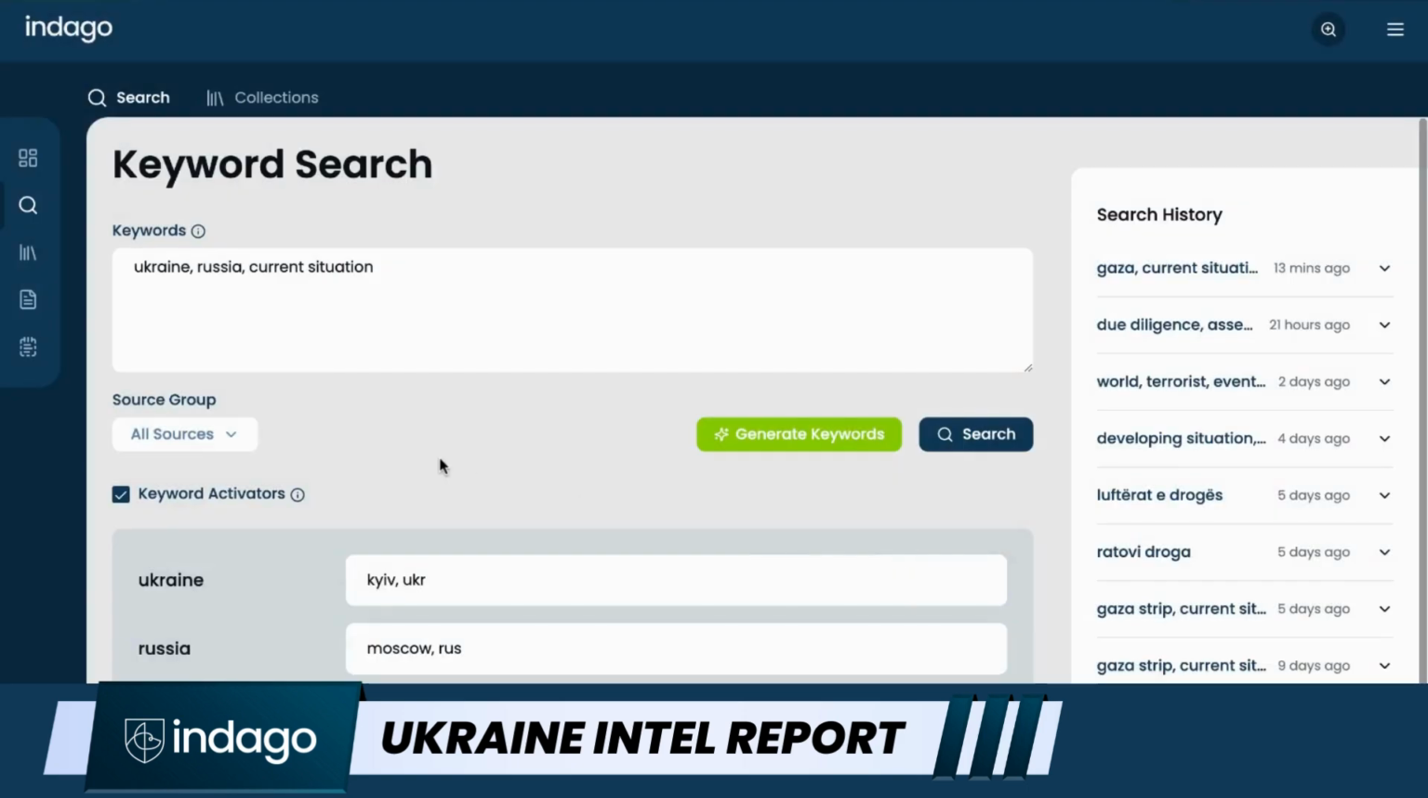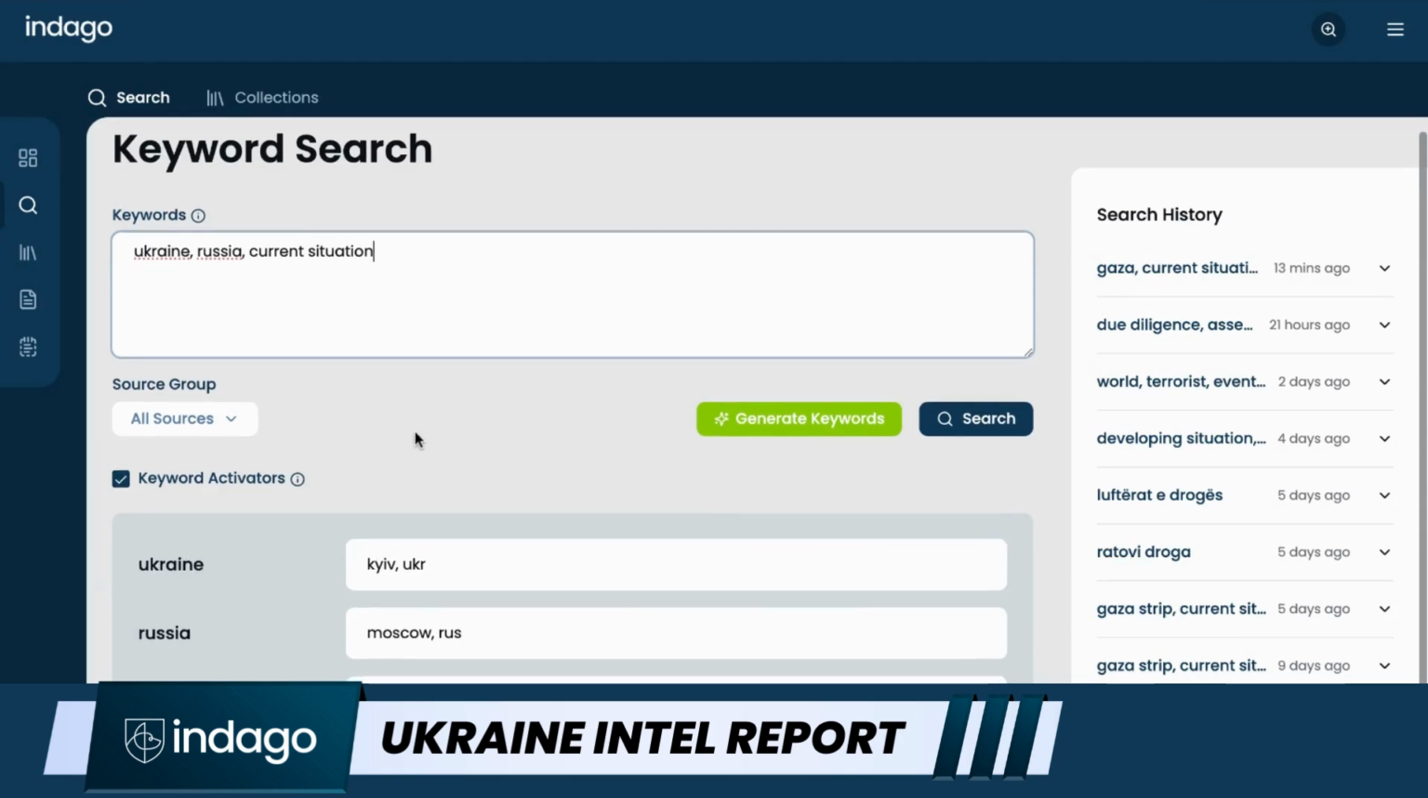And this is a pretty cool feature because it's actually going to take my question or my statement and it's going to recommend some keywords for me. Now, I can still modify these if I'd like, but the keywords here, Ukraine, Russia, current situation, I think that's okay. Now, keep in mind, I could also do this search in Russian if I wanted to. I'm going to stick to English for today.